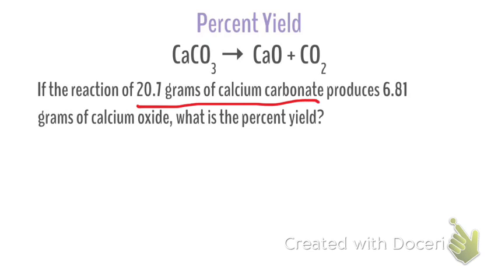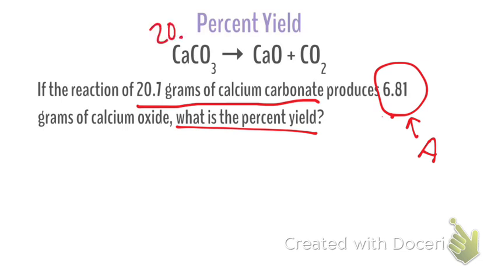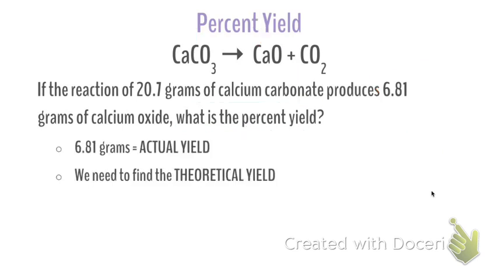20.7 grams of calcium carbonate produces 6.81 grams of calcium oxide. Is this our actual or our theoretical yield? That's the actual. We need to find the theoretical. We would find the theoretical, then calculate the percent yield. So we'd start with 20.7 and find our grams of calcium oxide. Because if it was the theoretical, we wouldn't be able to find the percent yield, or the actual.